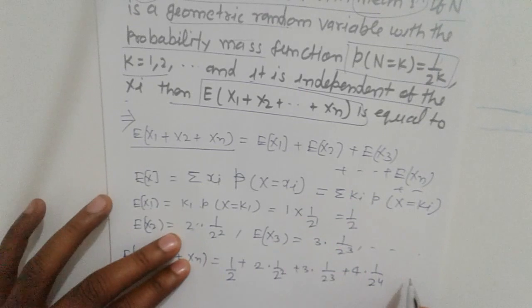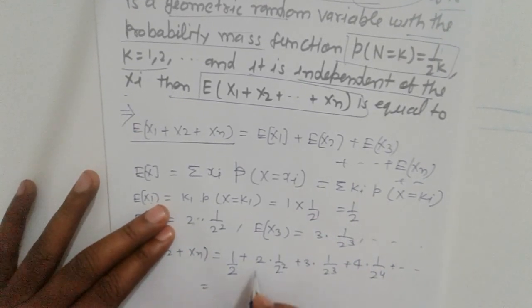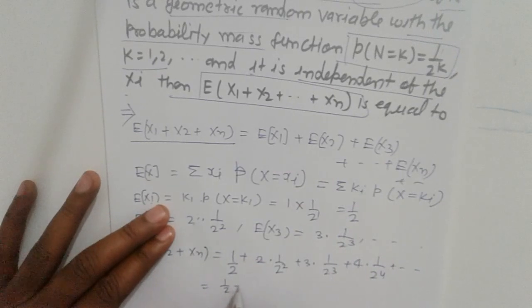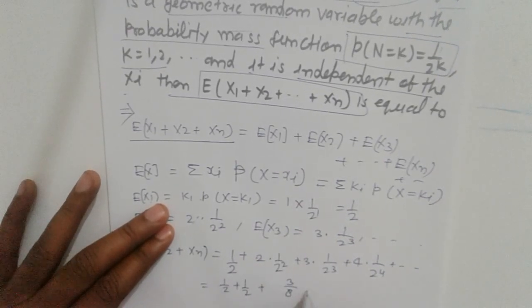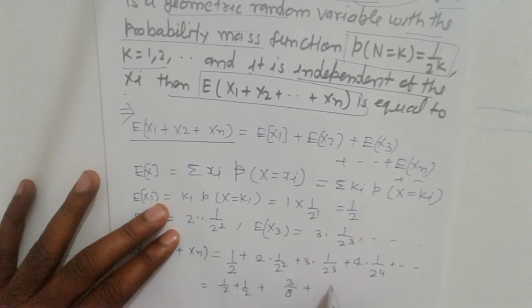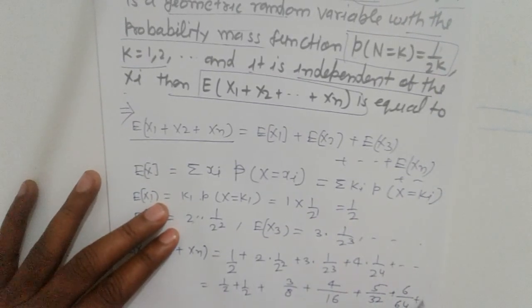So that is 1 by 2 plus 1 by 2 plus 3 upon 8 plus 4 upon 16, and next 5 upon 32 plus 6 upon 64 and so on.